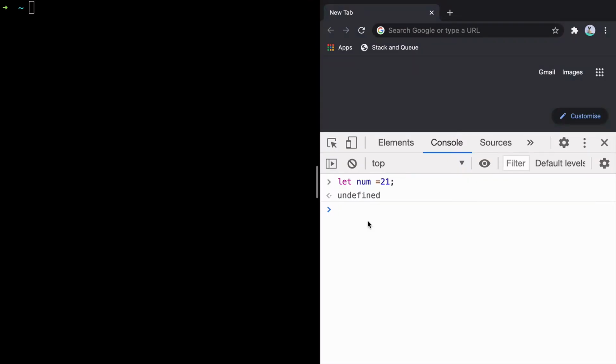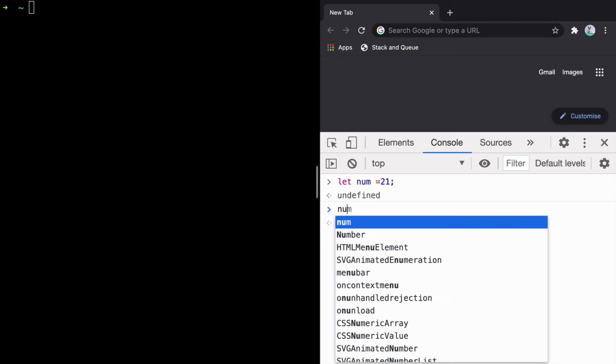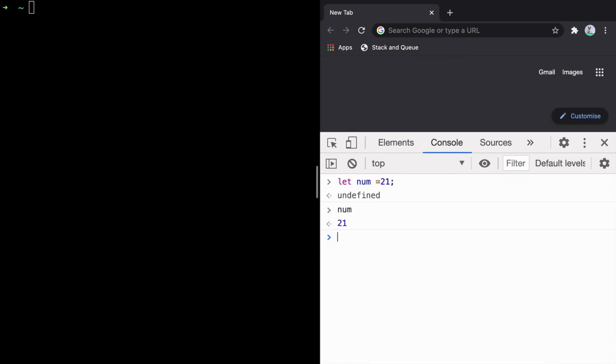To understand Node.js environment, you can think of it to be like this. Here, browser is an environment that understands JavaScript. The reason it understands JavaScript is because each browser has an engine. In Chrome, we have an engine named V8, and that is what makes the browser understand JavaScript. So when you write something like let num is equal to 21, it will create a box and store a value 21 inside that. What if I want to look at the value of num? You can check it out here.